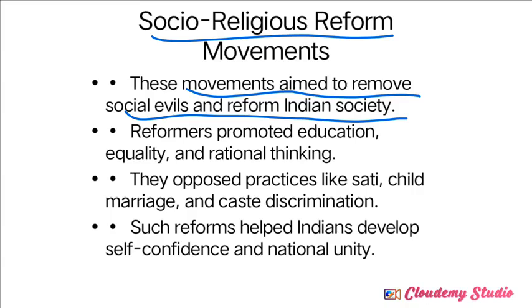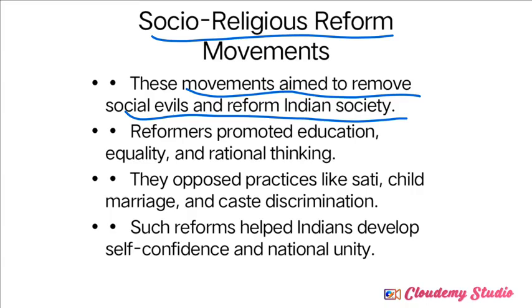Orthodox beliefs and even the practice of the parda system, all of these we call social evils. That's why this socio-religious movement aimed to remove these kinds of blind beliefs and social evils of Indian society, and so it decided to reform Indian society.